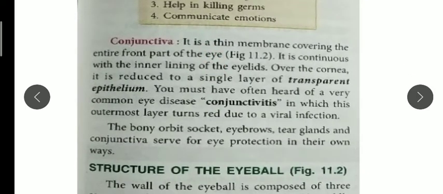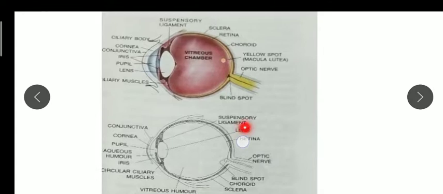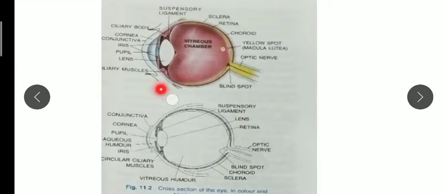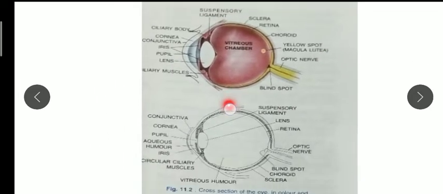Conjunctiva is a thin membrane. On page number 139 diagrams are given. You should make them in your copy and learn this labeling. Here you can see conjunctiva, cornea, ciliary muscle, suspensory ligament, pupil, lens, ciliary muscles, sclera, retina, choroid, yellow spot, optic nerve, blind spot. You should remember this diagram.